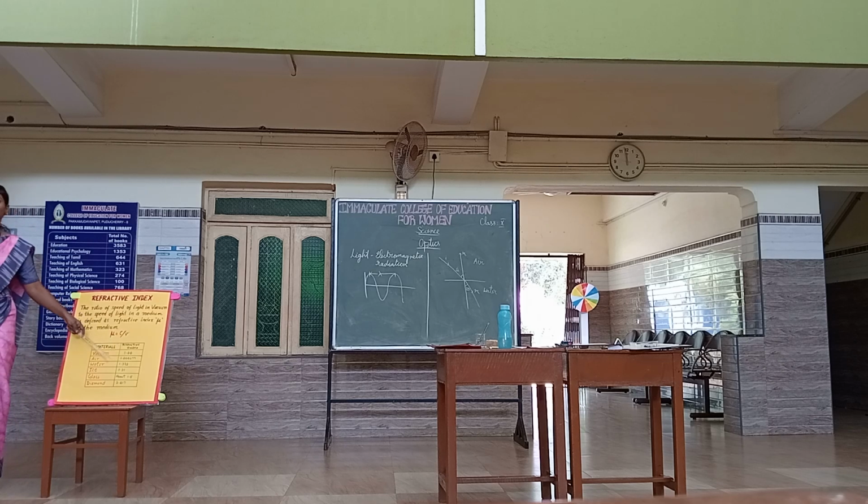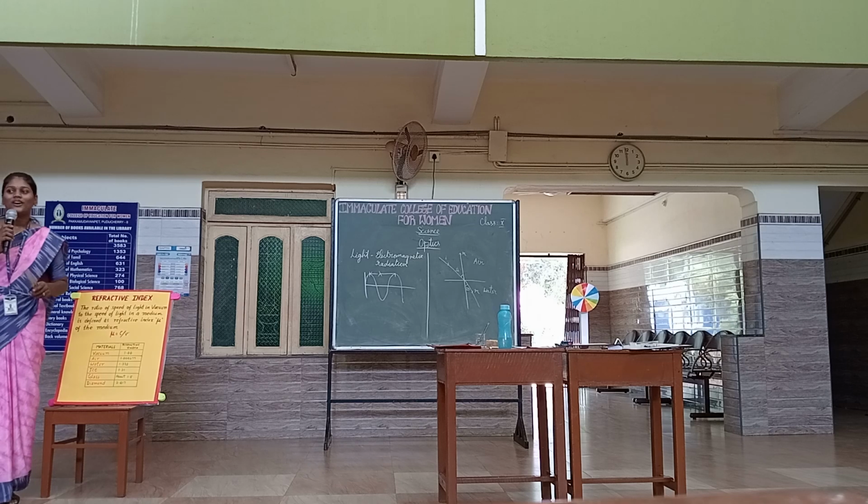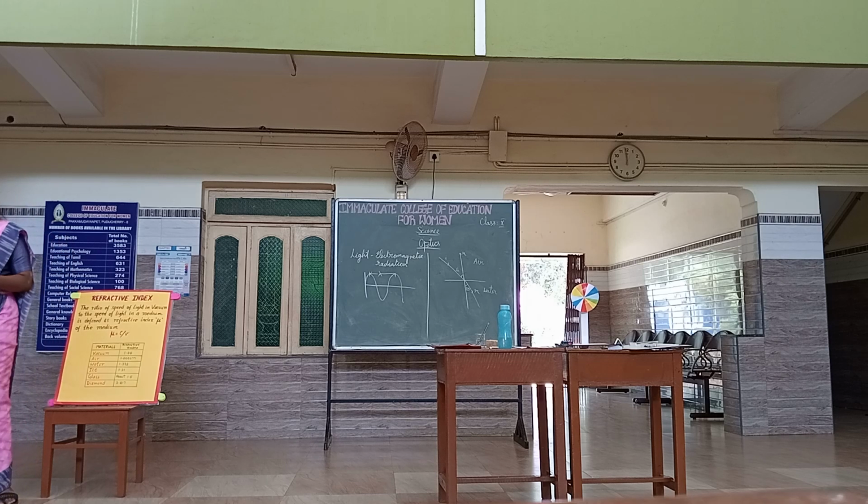As the refractive index increases, the speed of light in that medium decreases. So from this we can say that the speed of light and the refractive index are inversely proportional. You know what inversely proportional is, right? Yes, very good. When one increases, the other decreases. So according to the refractive index, the speed of light in that medium changes.